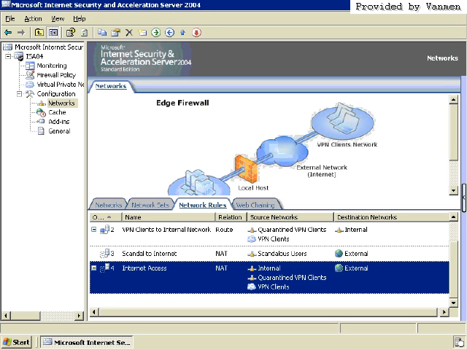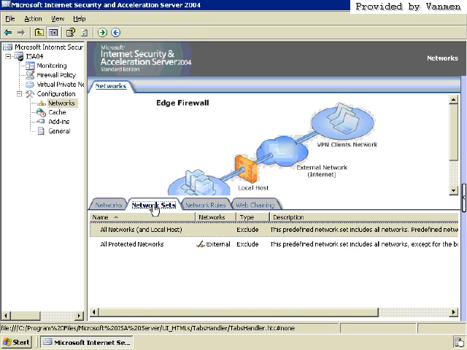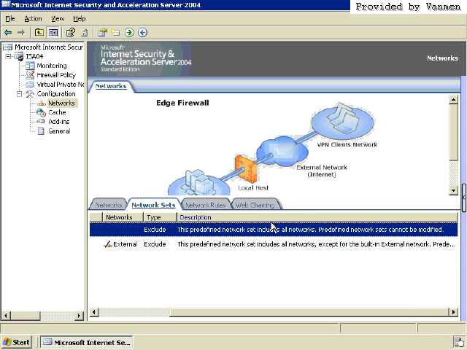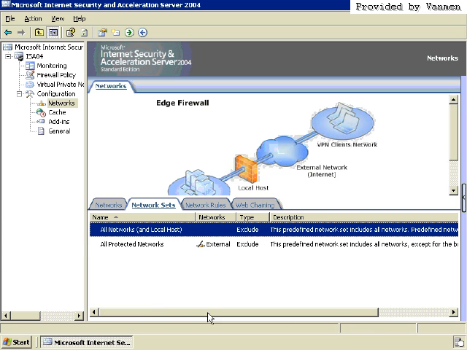Now there may be times where you want to apply a single network rule or a single firewall policy to a whole group of networks, and that's what the network sets are for. Network sets group multiple networks that you have created together. Now by default you can see there's two built-in ones. There's all networks and localhost, which includes all networks and the local host, which is the ISA server. It just says predefined network sets cannot be modified, which is what that is.